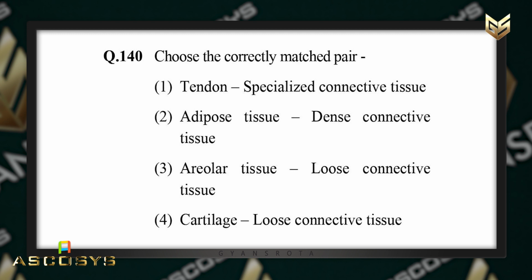And the last option is cartilage. It is written as an example of loose connective tissue, but that is the wrong statement, right? Because cartilage is dense connective tissue. So among these 4 options, option number 3 is the correct one. Now let's move on to the next question.